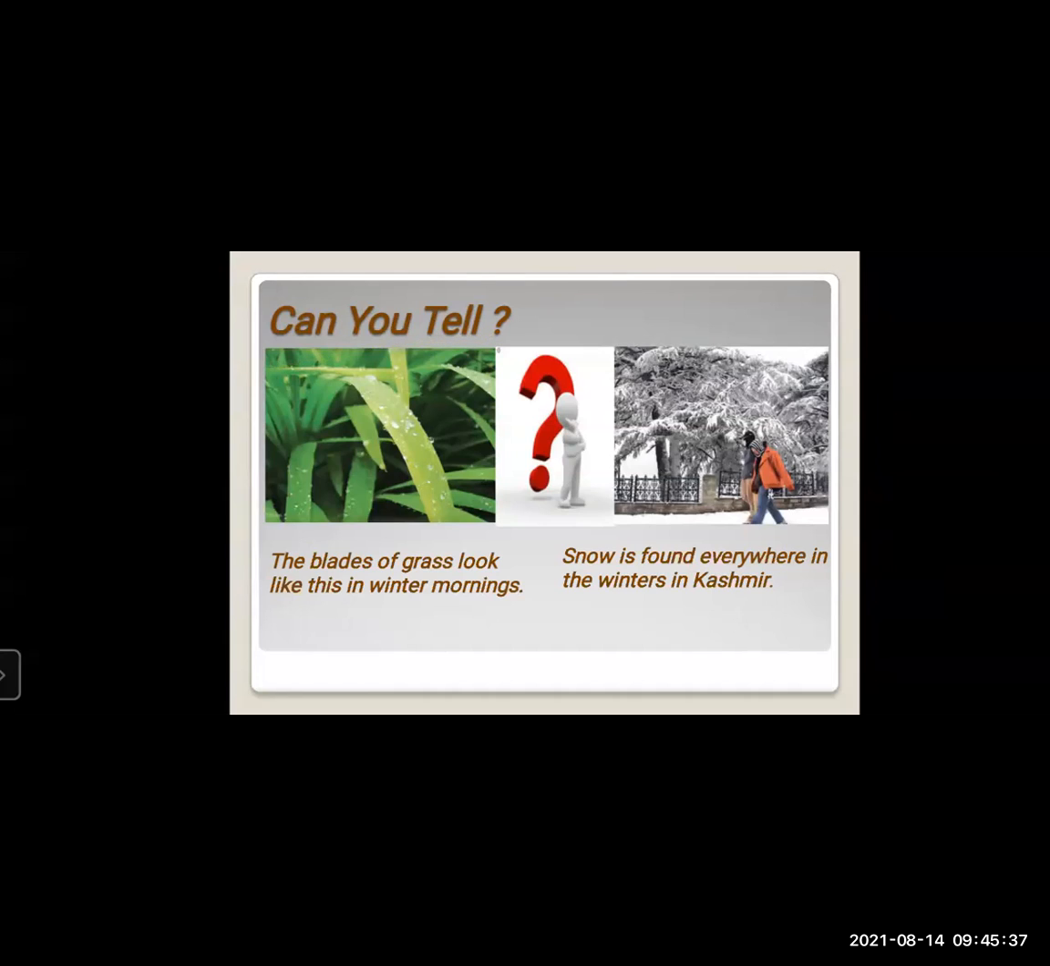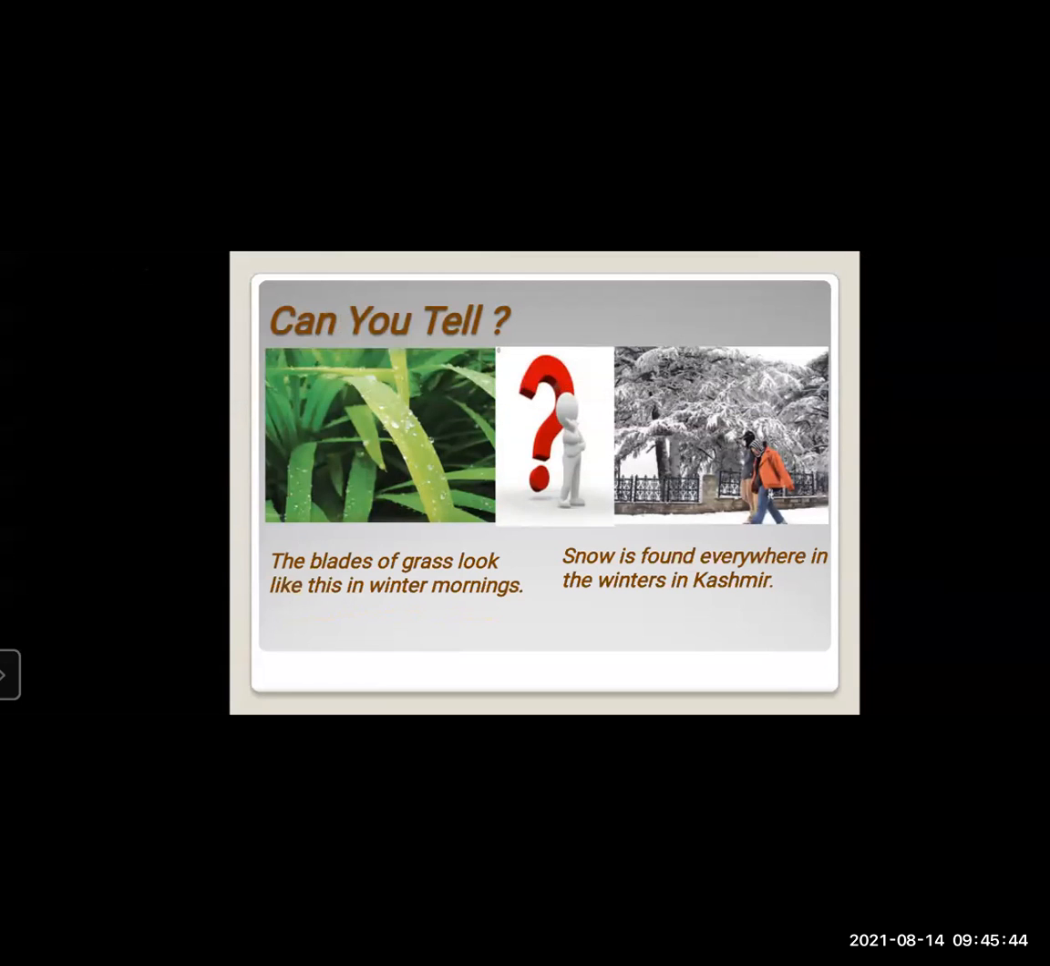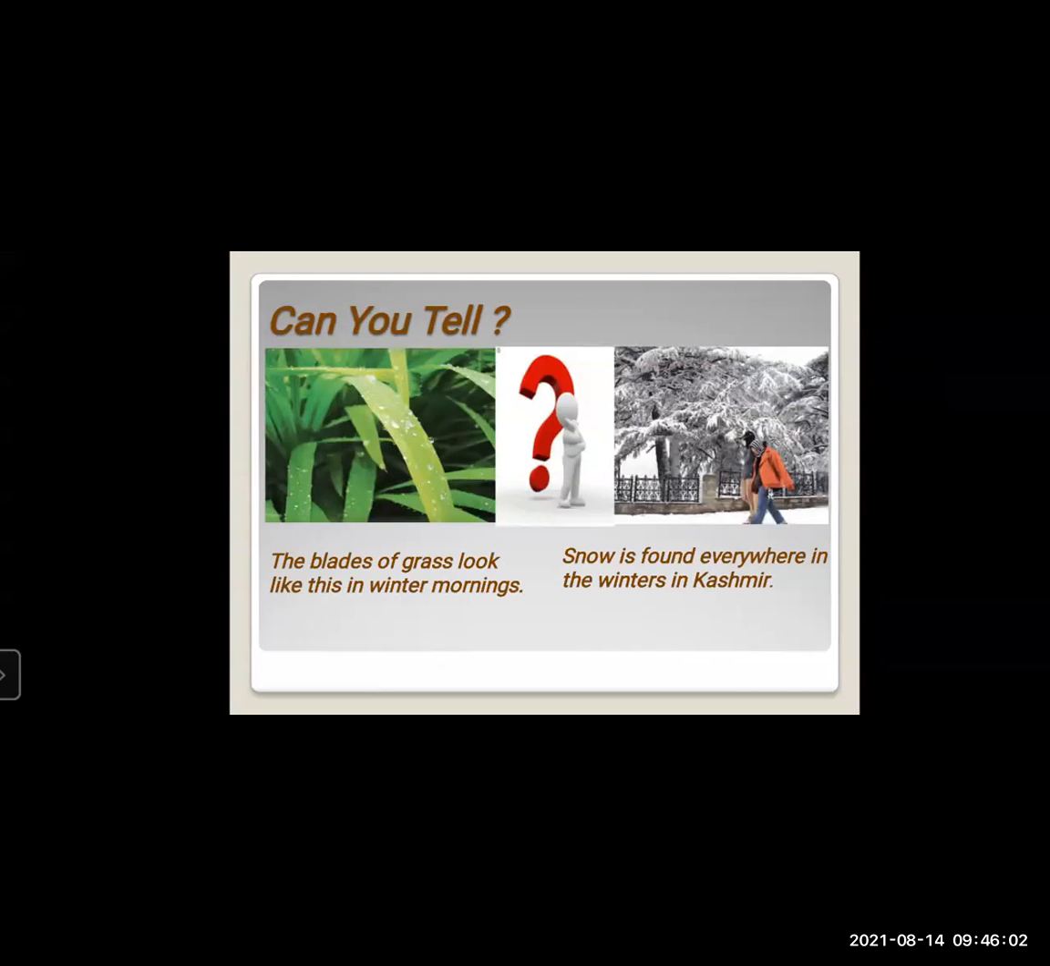Can you tell me, do the blades of grass look like this only in winter mornings? Snow is found everywhere in the winters in Kashmir. These are the pictures you can see. Observe them properly. Below, the sentence says that only on winter mornings can we see the blades of grass look like this. Then from where does the water on the blades of grass come? There's a big question mark in our mind.